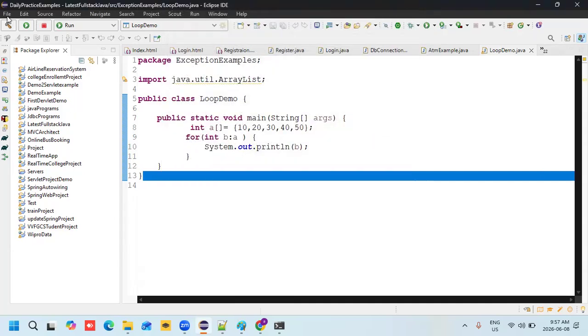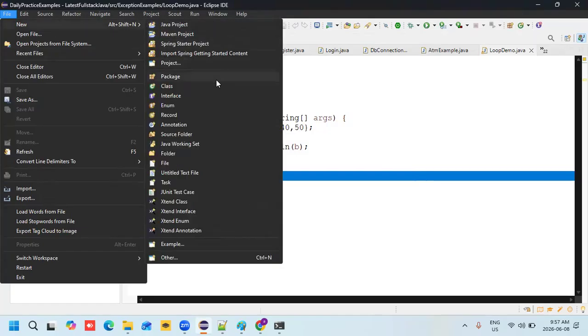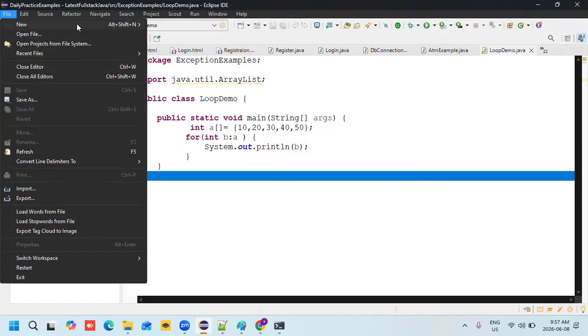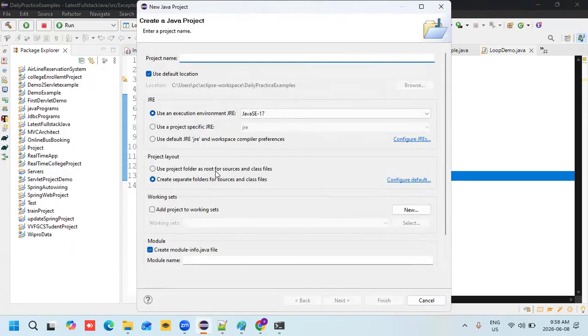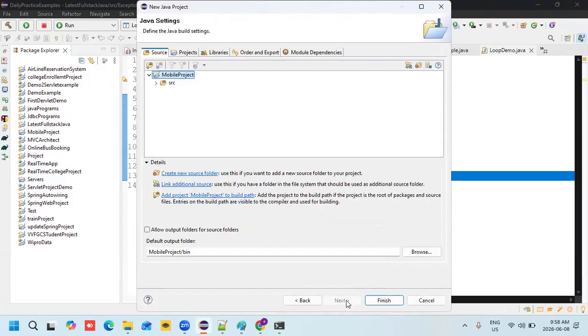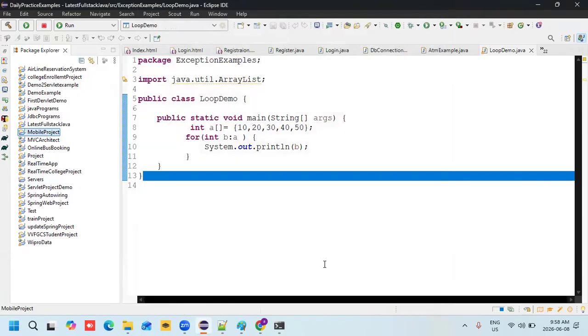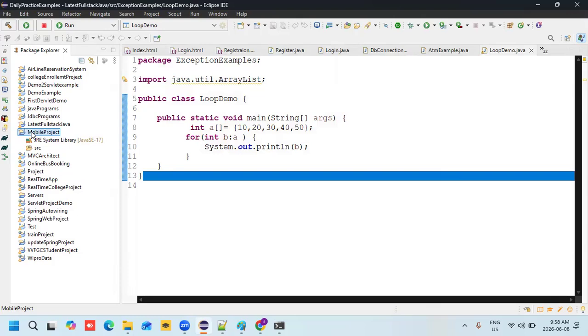So let me create a project here now. Let me create a Java project. My project name is called mobile project. Mobile project. Create, next, finish it. What is my project name? Mobile project. This is my fresh project. So once you create your Java project, what you need to do now?